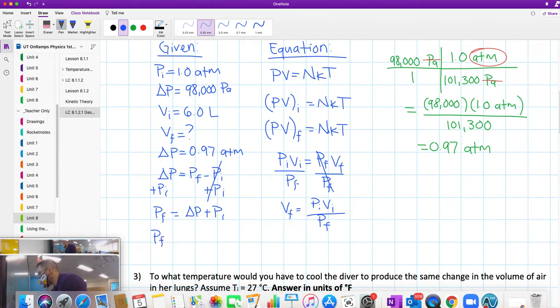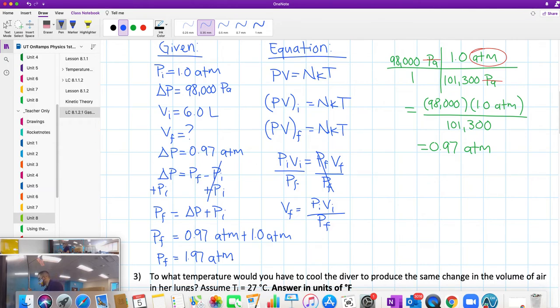So pressure final equals 0.97 atm plus 1.0 atm. So our pressure final is 1.97 atm.